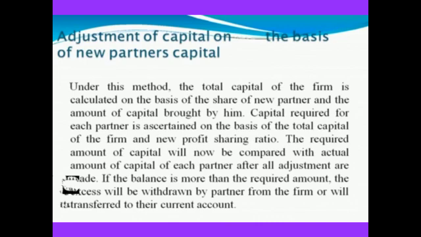Adjustment of capital on the basis of new partner's capital. Under this method, the total capital of the firm is calculated on the basis of the share of the new partner and the amount of capital brought by him. Capital required for each partner is assigned on the basis of the total capital of the firm and the new profit sharing ratio. The required amount of capital will be compared with the actual amount of capital of each partner.